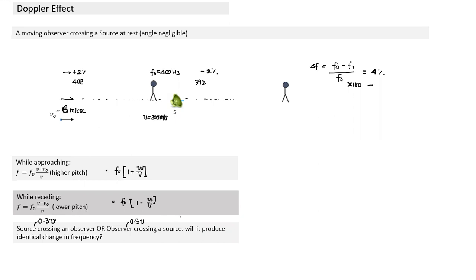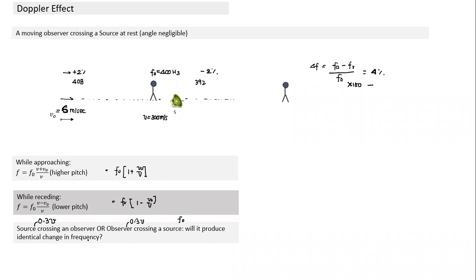In both cases the frequency of the source is the same. Will it produce identical change in frequency in both cases, or not? Will the frequencies observed in both cases be identical or not identical?